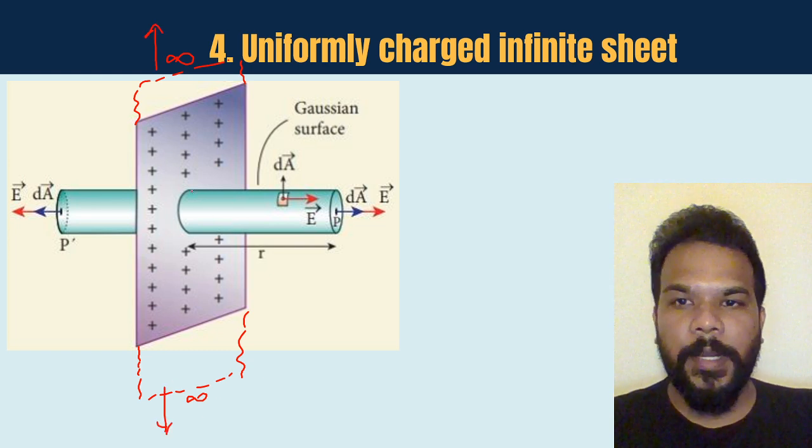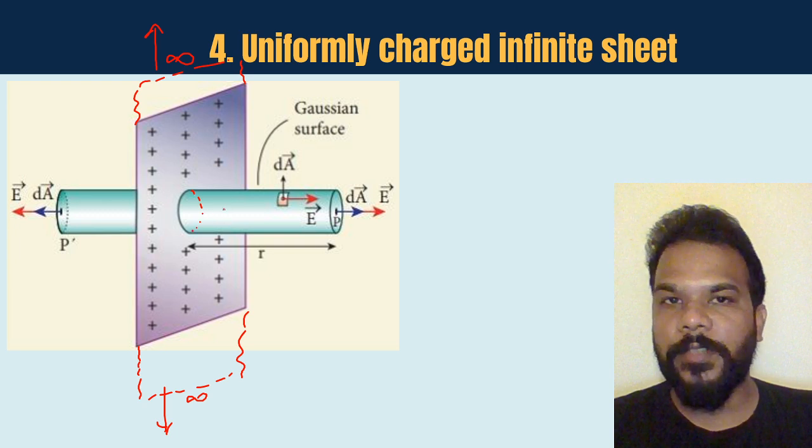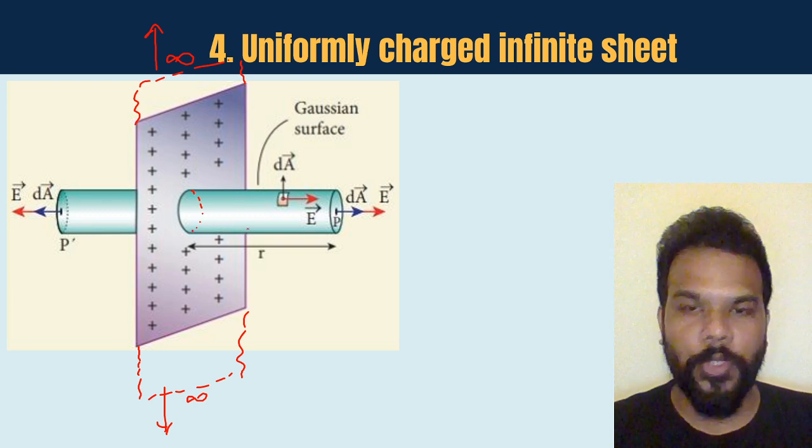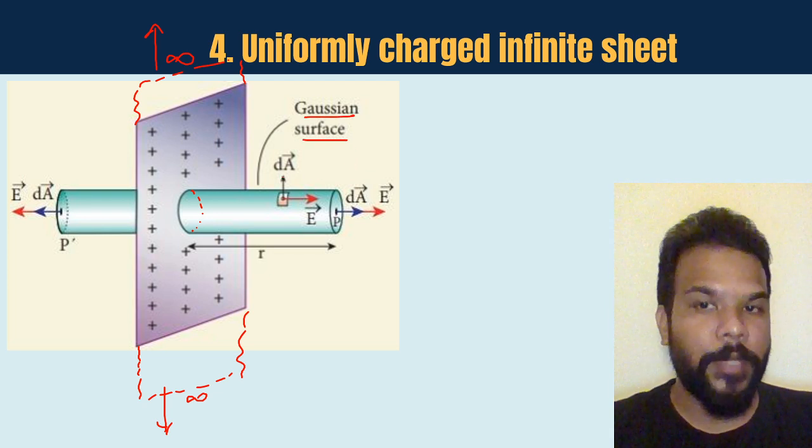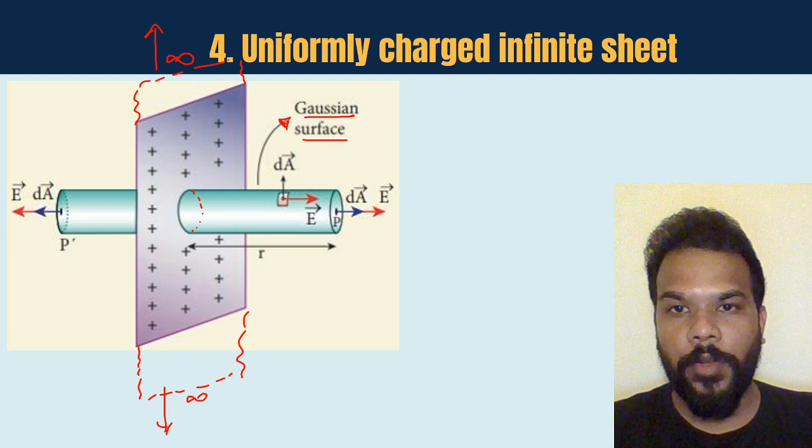So guys, very smartly we choose a Gaussian surface which is a cylinder, or you can call it a box also. Okay, this is basically your Gaussian surface. I want you people to keep the Gaussian surface what we are choosing specifically here in mind.